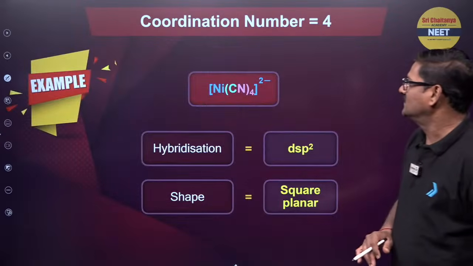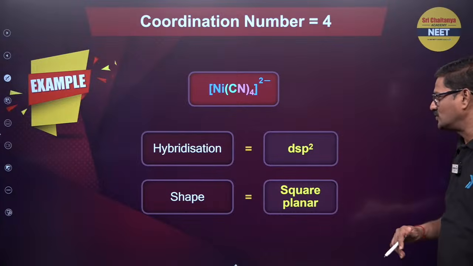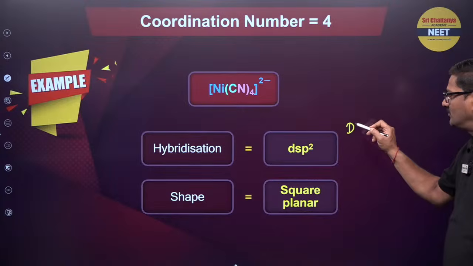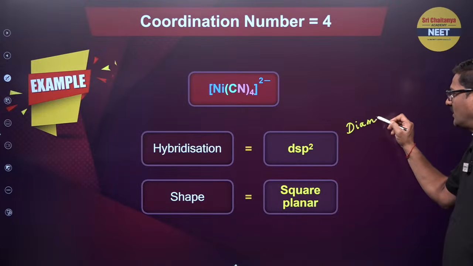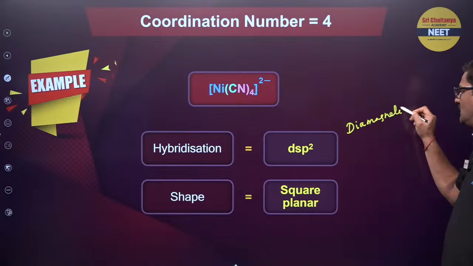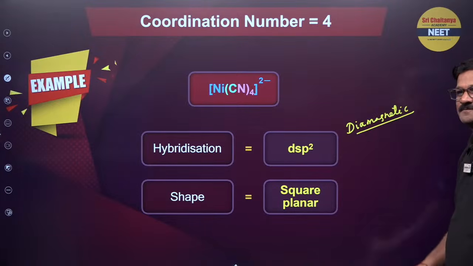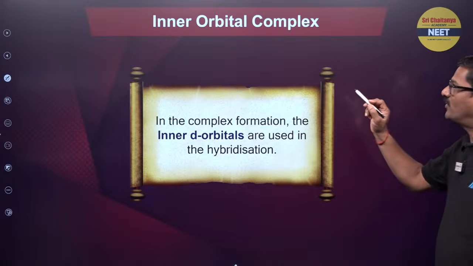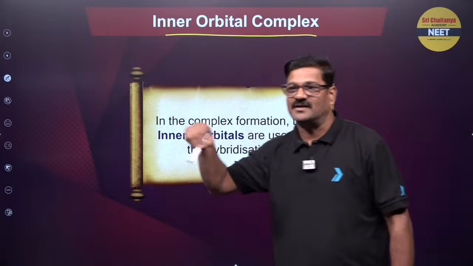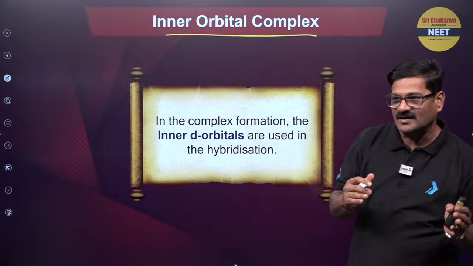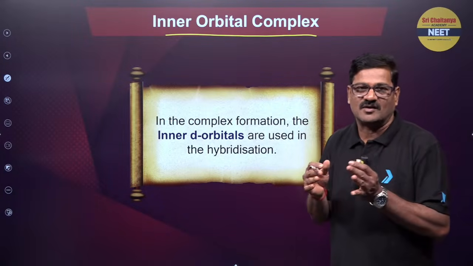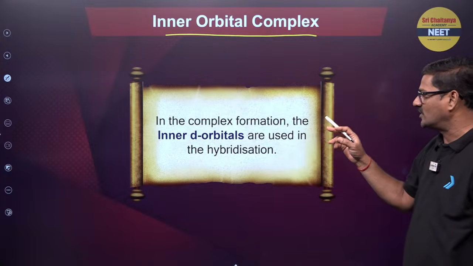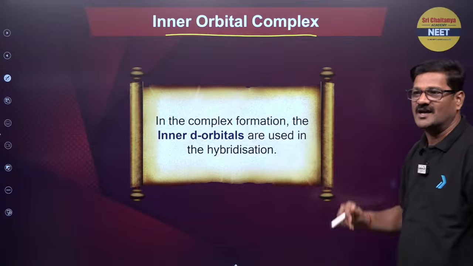Moving ahead here, so this hybridization is dsp2 beta, and it is square planar, and the magnetic property is going to be diamagnetic. Fine. And also inner orbital complex is a common phenomenon that you can see whenever a strong ligand is there, the d orbitals are going to rearrange. So in the complex formation, the inner d orbitals are being used during the hybridization.